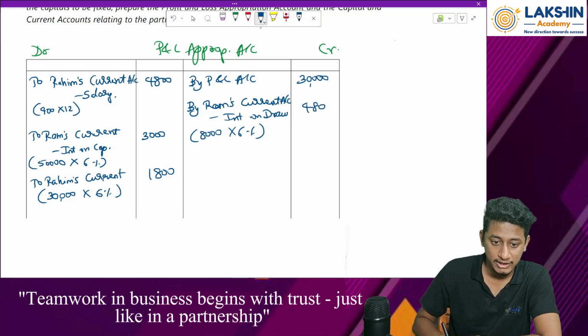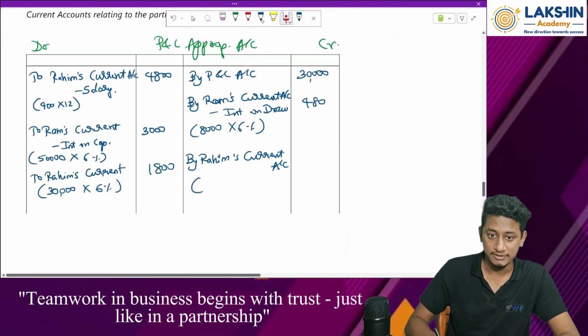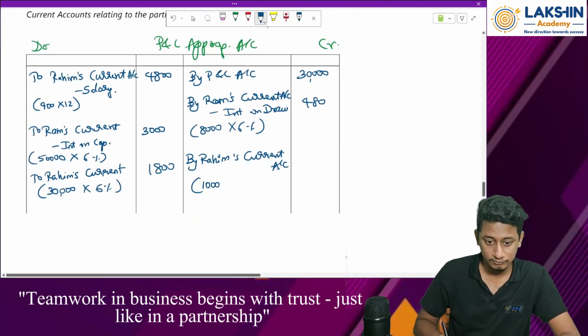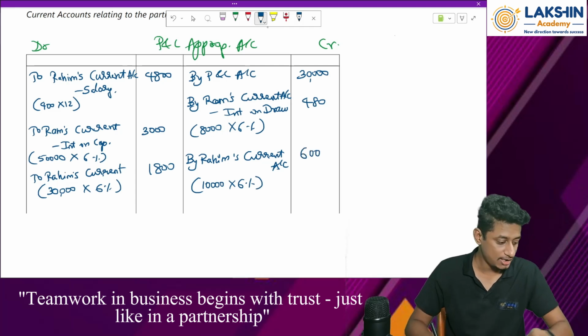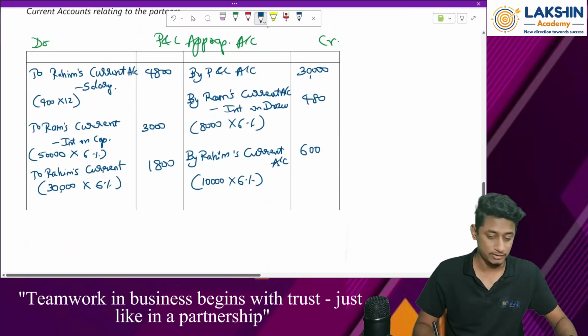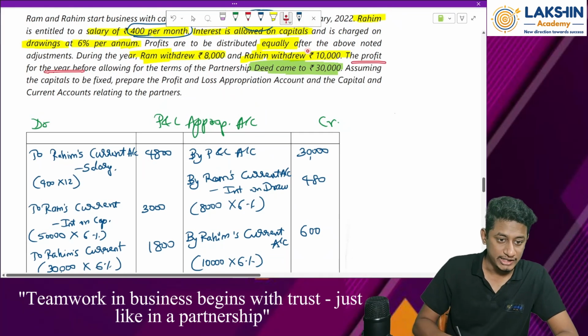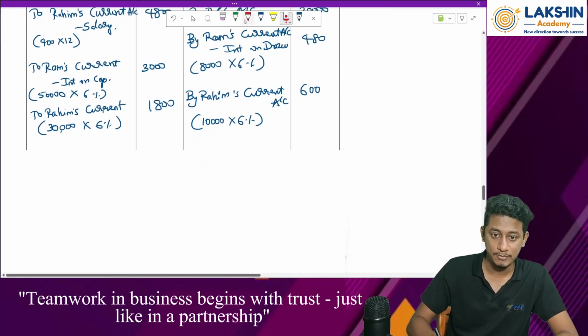Similarly for Rahim, by current account, how much is drawings done by him? Rupees 10,000. So 10,000 into 6% is 600 rupees. Okay, fine. Next. Nothing else to be done. So we are done with the P&L appropriation account. So finalize this.